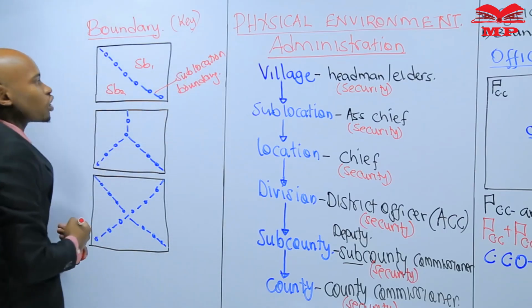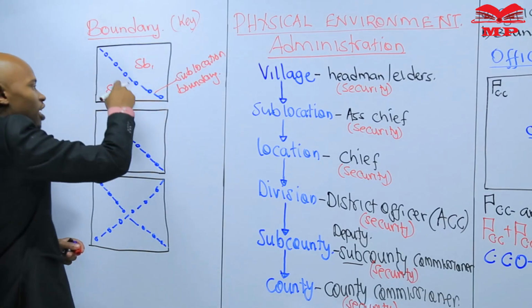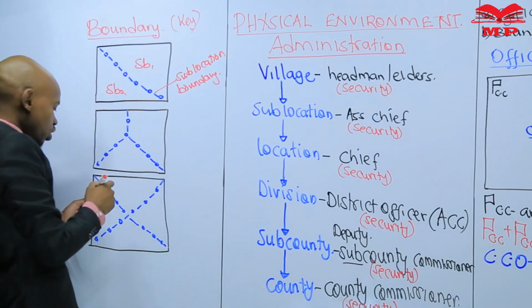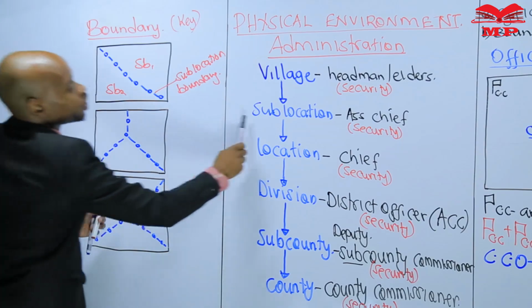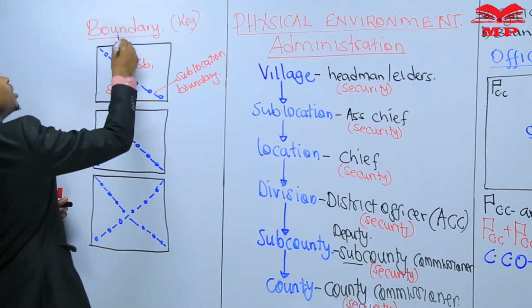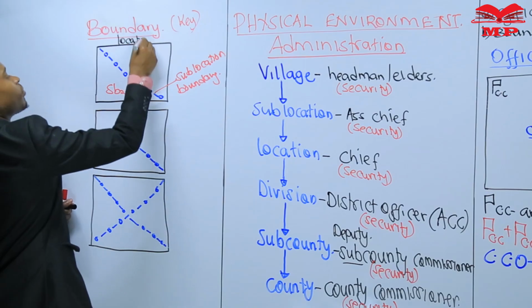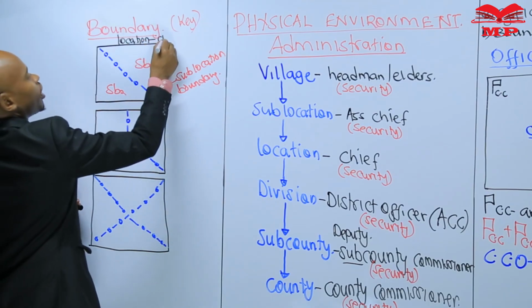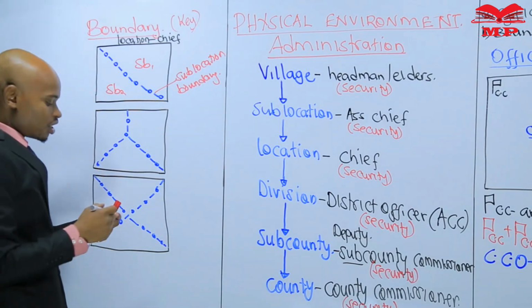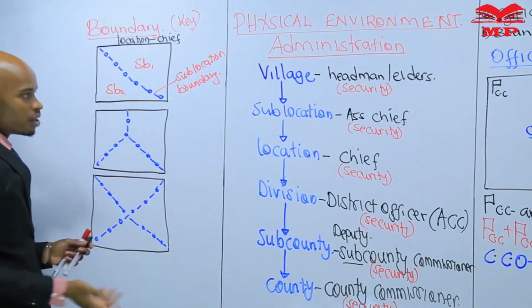So this is a sublocation, this is another sublocation. And a sublocation plus a sublocation, we have a location. So the area is a location, and a location is headed by a chief. Using boundary is very, very simple.